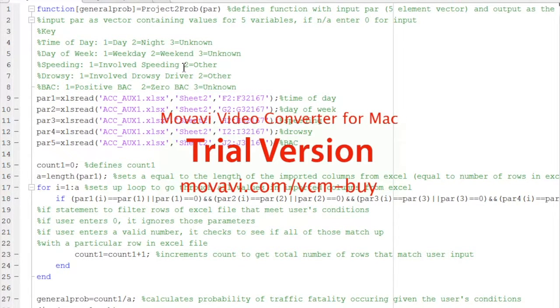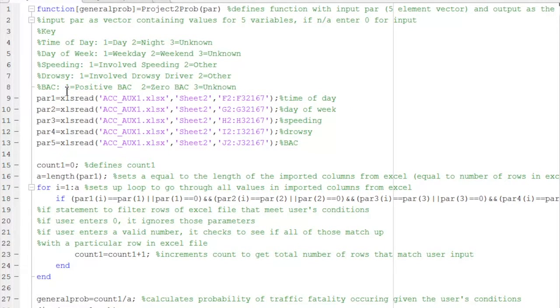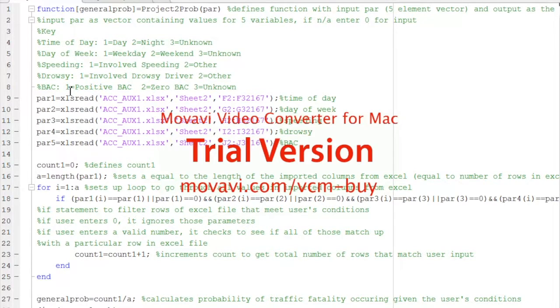Therefore, the user can input a vector with the parameters in this order: time of day, day of week, speeding, drowsy, and blood alcohol content, and input the appropriate number for whichever conditions they prefer. If they prefer not to include a condition or ignore it, they can input a 0, and the function will not take it into account.